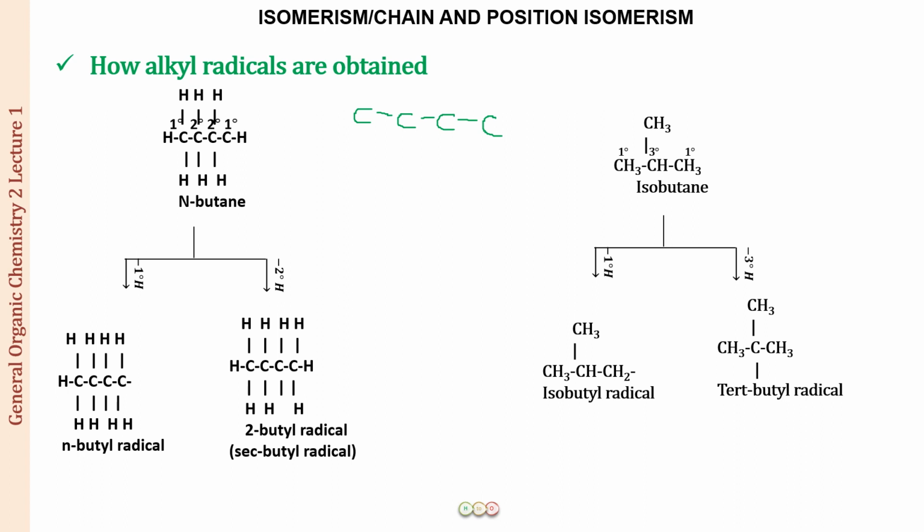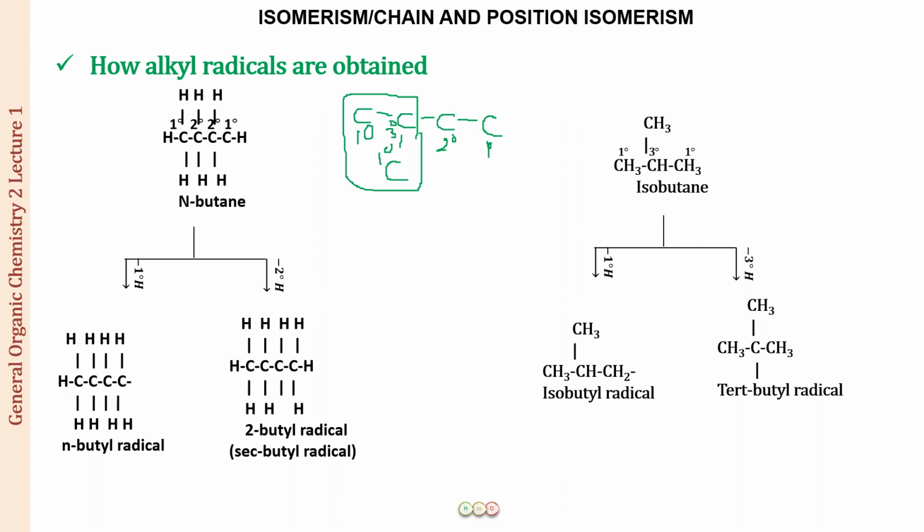This will be isopentane: 5 carbons, with the methyl group at position number 2. Here you have to remember that this is the iso group, and it should remain intact. If you mark the types of carbons, this will be a primary carbon, this a primary carbon, this a primary carbon, this a secondary carbon, and this a tertiary carbon. So you have to remove a primary hydrogen to obtain an iso radical also.